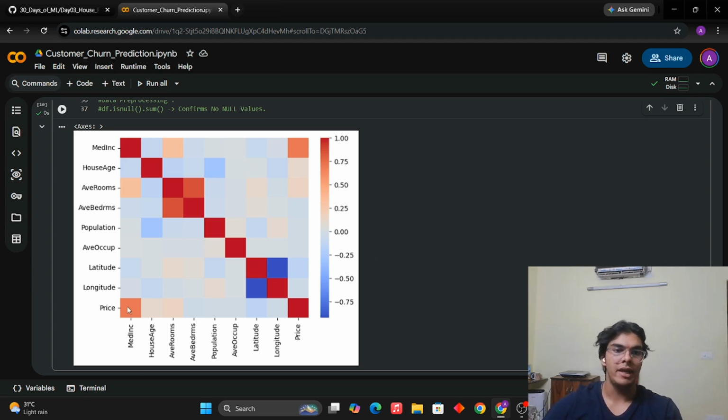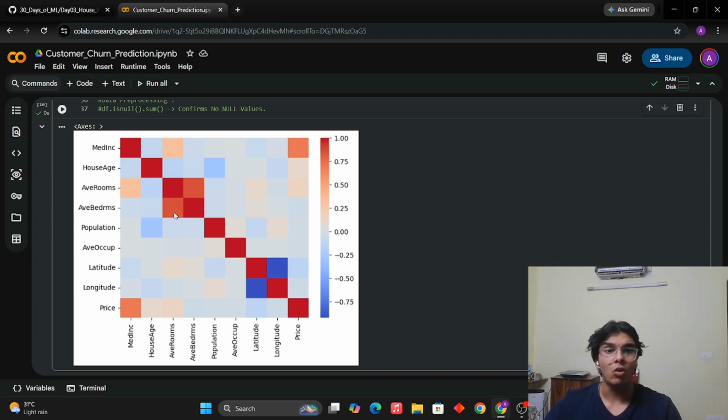So, this is median income, this is median income. So, median income with itself has a 100% correlation. Like I said, when I said tomorrow it is going to rain and it actually rained, these two statements have 100% correlation, which means a value of 1. Similarly, median income and median income are the same feature. They're going to have a 100% correlation, which is why you see this diagonal right here. This diagonal has all of the features as red. Okay, so this you don't even need to look at. You can look at this orange one right here.